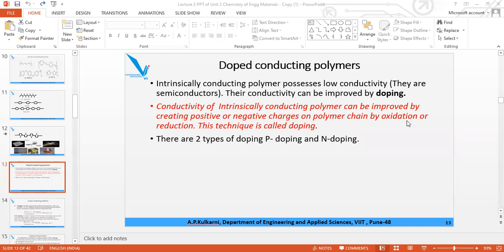Positive charge, oxidation, Lewis acid. Negative charge, reduction, Lewis base. Remember. What are the examples of Lewis acid? I2, Br2, PF6, etc. What are the examples of Lewis bases? That is Na or Li, lithium or sodium. Reduction, negative doping. Oxidation, positive charge, Lewis acid, I2, Br2, PF6, etc. So that is the doping of conducting polymers. Now the next one.